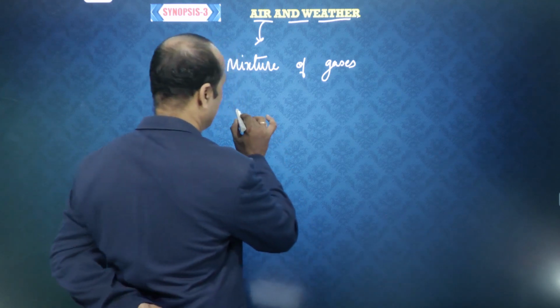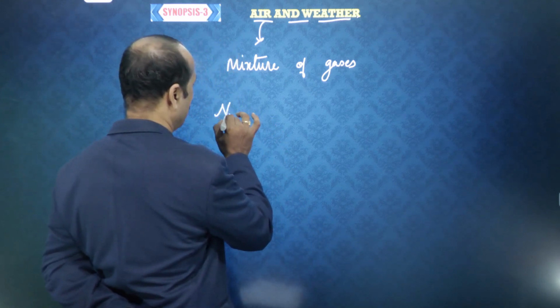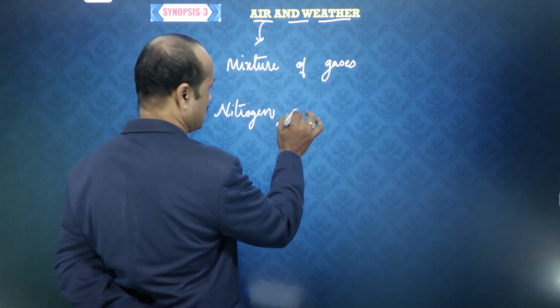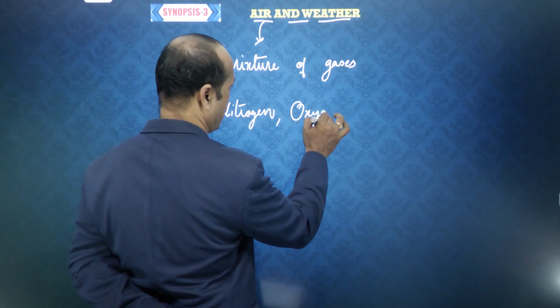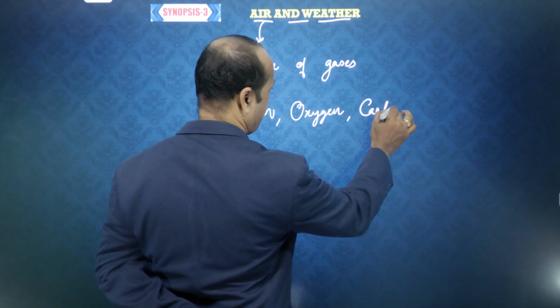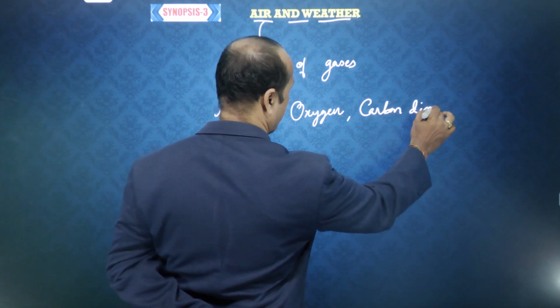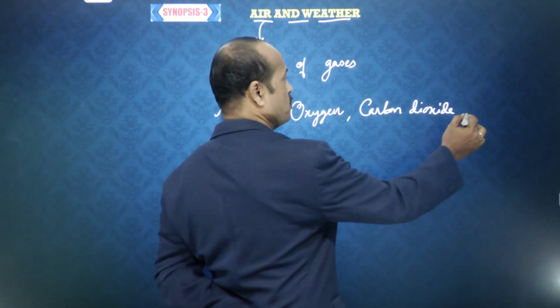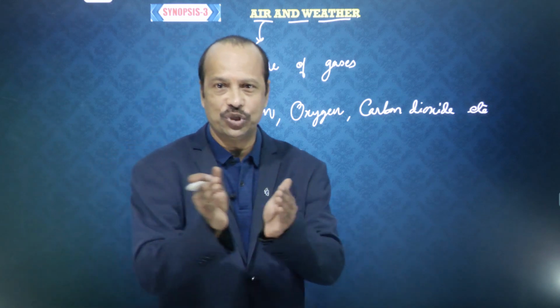So the first one is nitrogen. Next, oxygen. Next, carbon dioxide. And so many other gases are also present in the air. So all these gases combine, and that makes the air. So air is a mixture of gases.